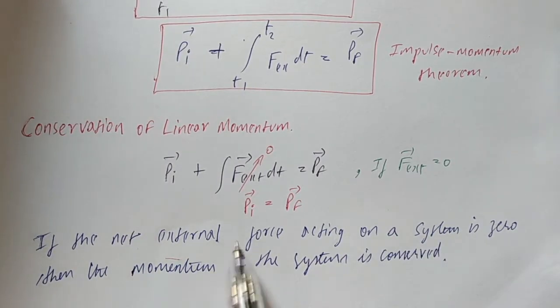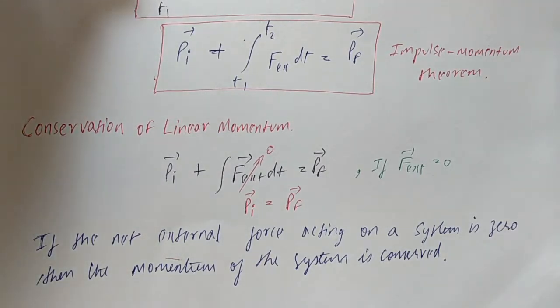Net external force acting on the system is zero, then the momentum of the system is conserved.